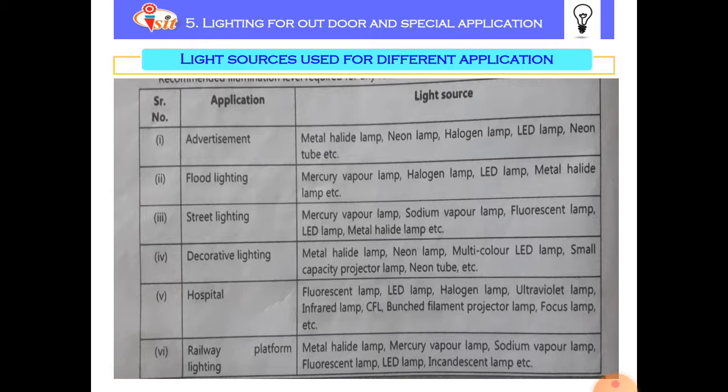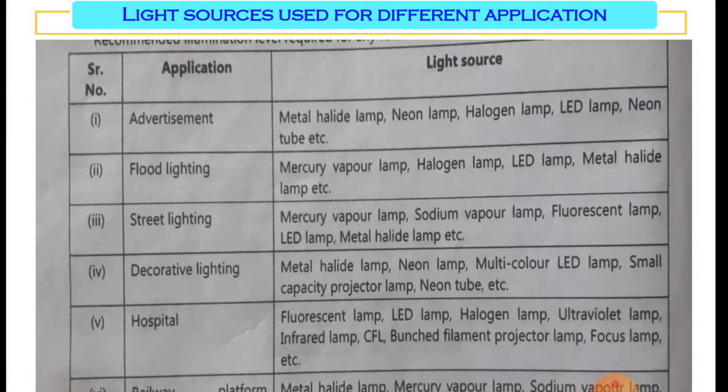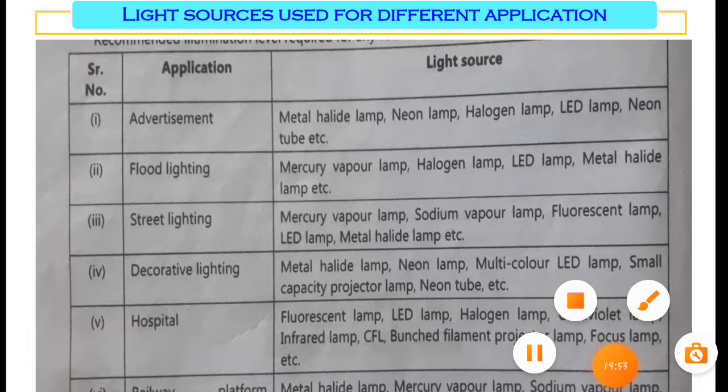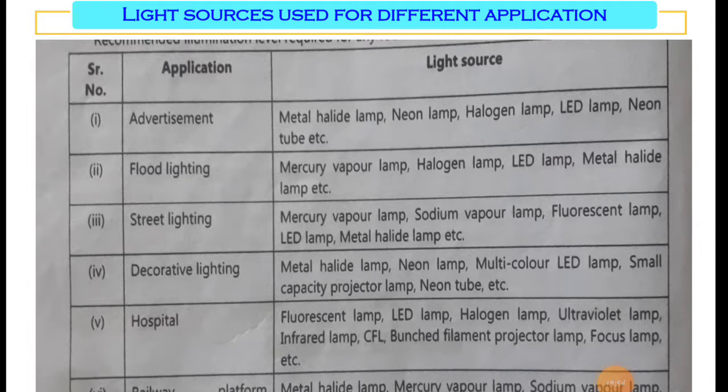Next point is light sources for different applications. For advertisement, metal halide lamp, neon lamp, halogen lamp, LED lamp, neon tube, etc. are used. For flood lighting, mercury vapor lamp, halogen lamp, LED lamp, metal halide lamp are used.